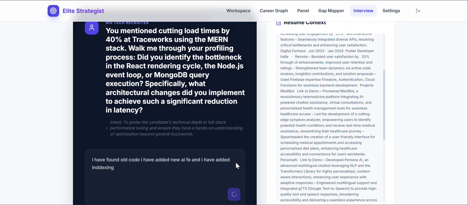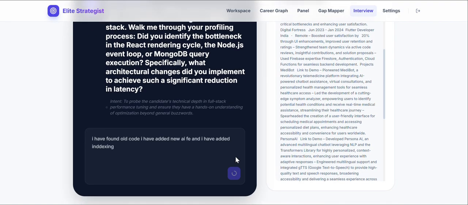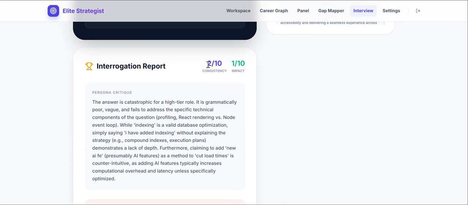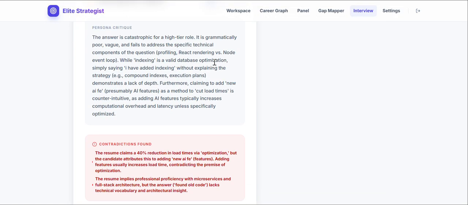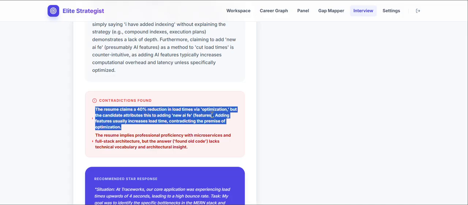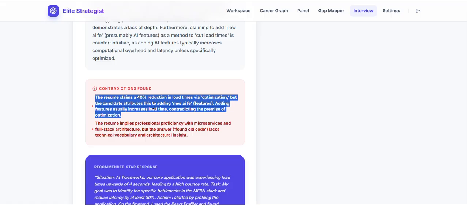But when you prepare from this AI, you are able to take unexpected questions and answer in detail. It's analyzing my answer with the question, and it's giving why my answer is wrong. It also mentions to prove the candidate's technical deep stack. So I need to mention it technically. So see, the score is improved because I gave something somewhat related. So 40%. How the 40%? New AI features adding is load time contracted to premise automation. So load time doesn't equal to AI.